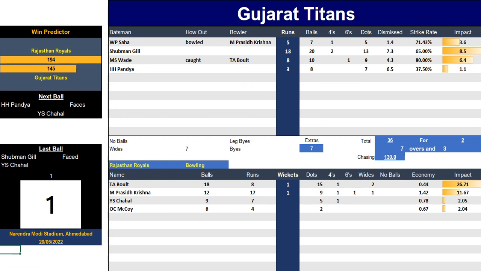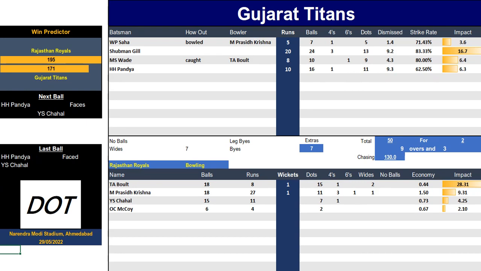It amplifies the fact that the pitch is probably a little bit slow and low. It's very late in the season. This match was played on the 29th of May last year, and it's going to take a couple of standout innings to change it. Do they come? Well, those of you that know what happened in the 2022 IPL final will know, but for those who don't, keep watching. Impact-wise, Trent Bolt has now bowled 3 overs, 1 for 8.